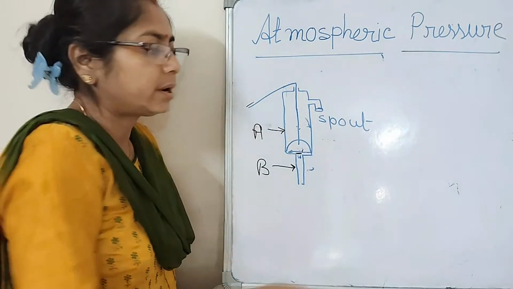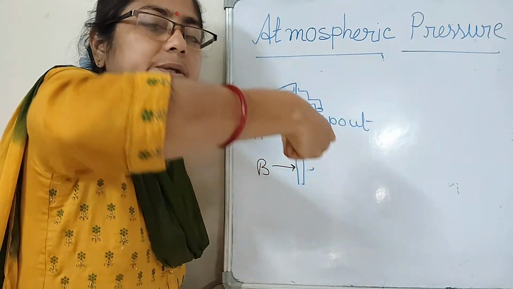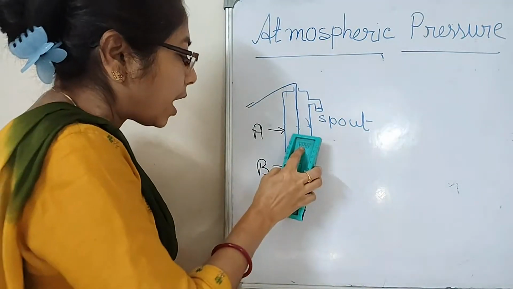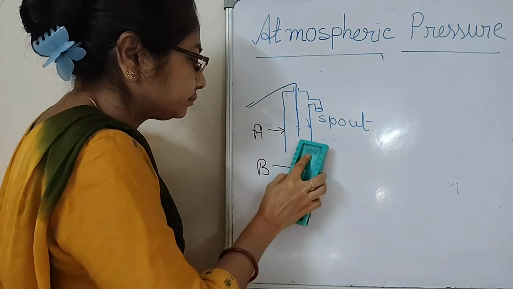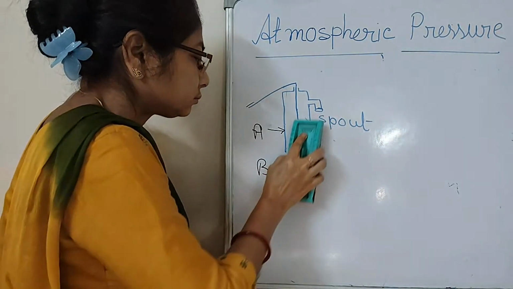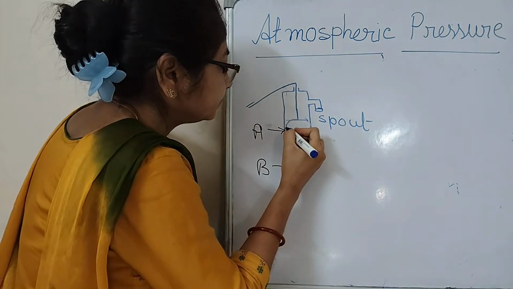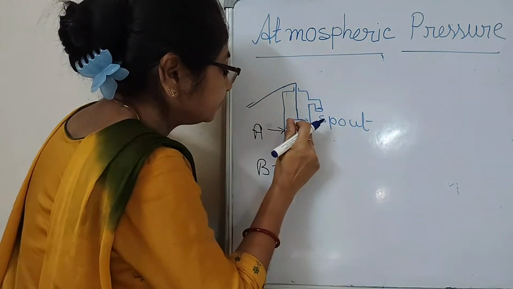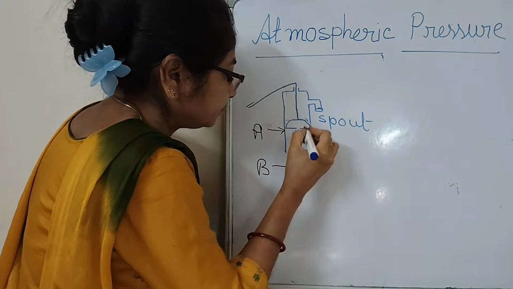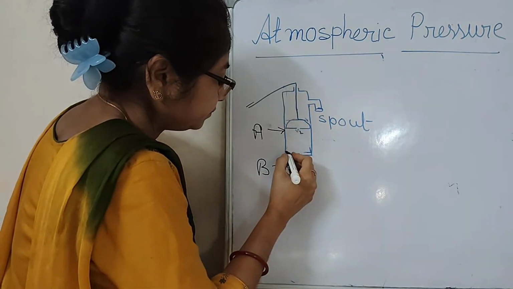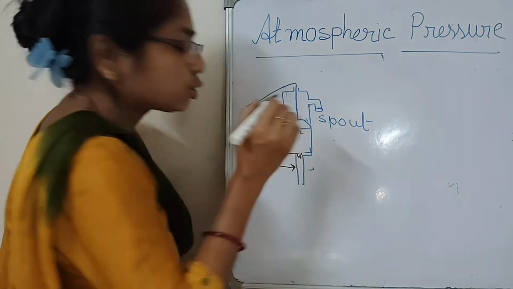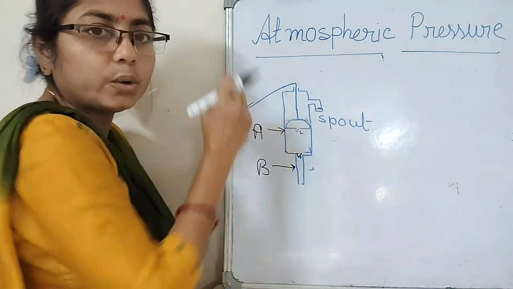Then you start to move the piston upside. When it goes up, there is a vacuum created.